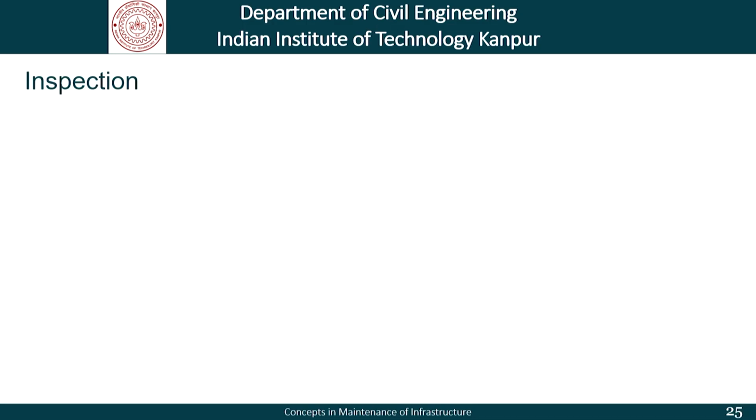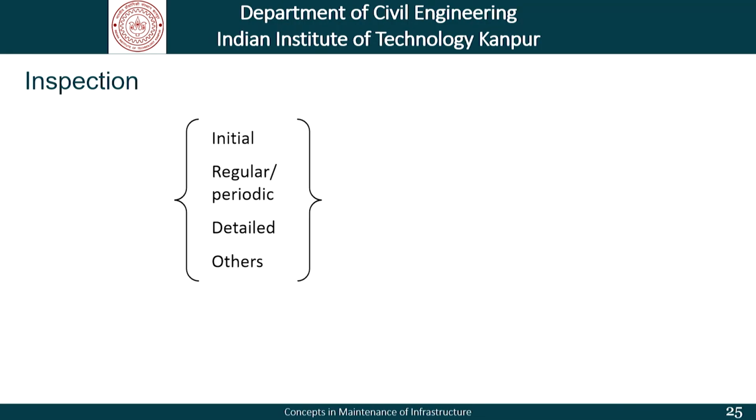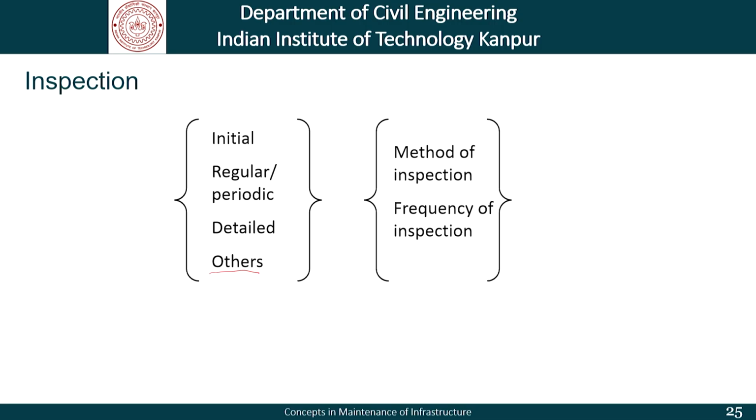Let us take a more detailed or a closer look at the whole idea of inspection. We have talked about initial inspections, periodic inspections and detailed inspections. Initial inspections typically are undertaken before the structure is going into service. That is at the end of the construction process and at the time of handing it over to the client for operations. What are the other types of inspection? These could arise at the end of an event, and that is something which we are going to talk about later on today. Then there is an issue of method of inspection, which is basically the kind of